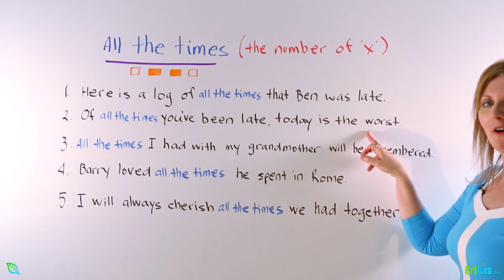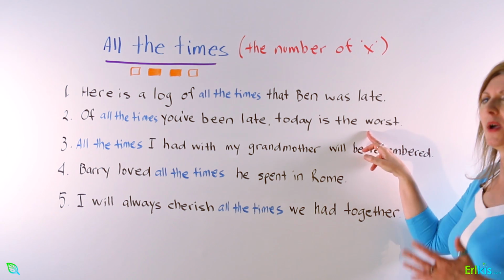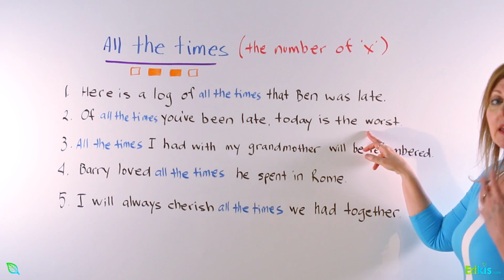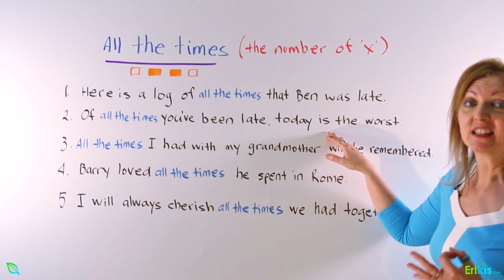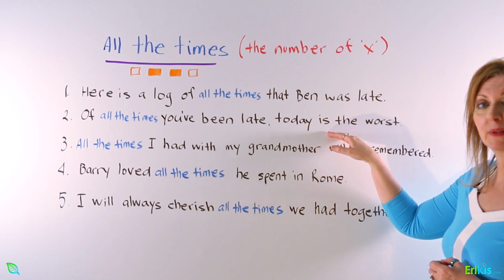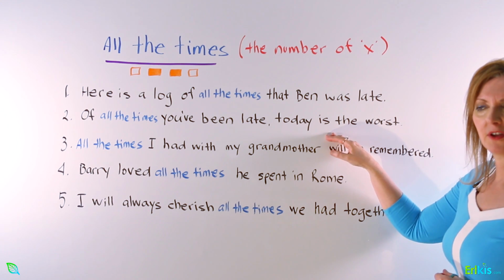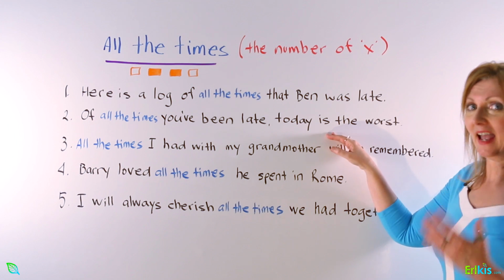So in other words, for every day, every week, every month that he has been late, today he was the latest. So he probably arrived even later than other times where he has been late.